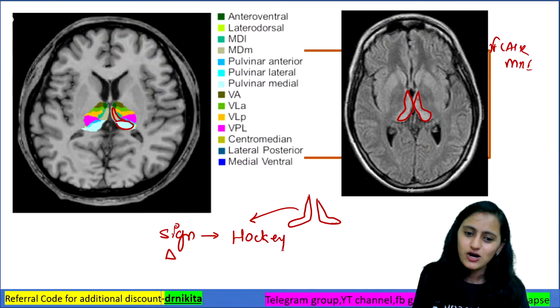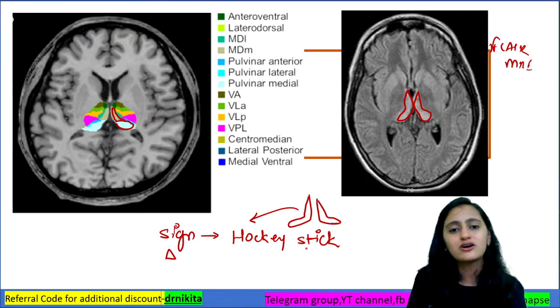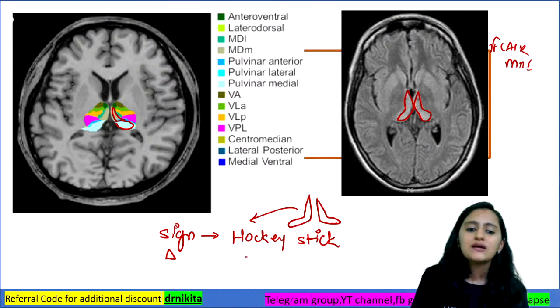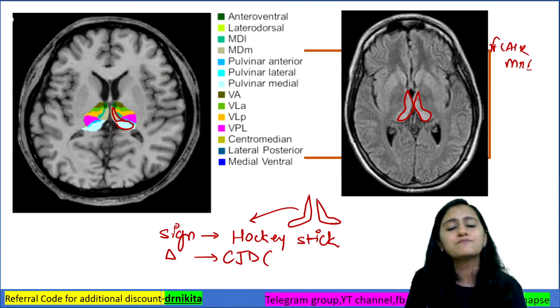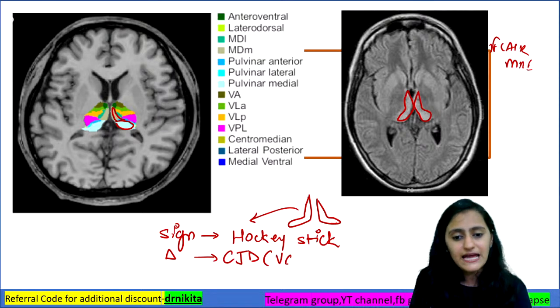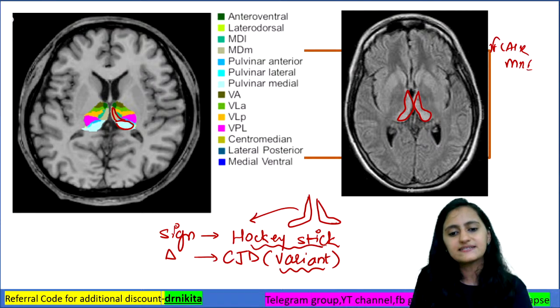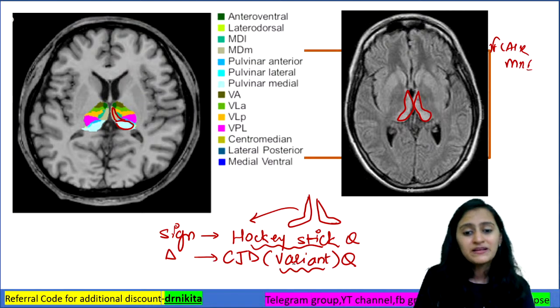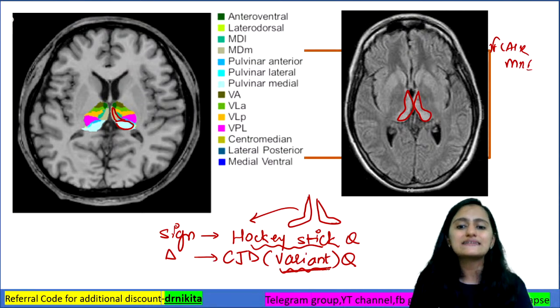So that is the hockey stick sign, right? Where do we see the hockey stick sign in ECG? Digitalis toxicity. On MRI in brain, what is the diagnosis? Creutzfeldt-Jakob disease. What type of Creutzfeldt-Jakob disease? What sporadic variant? It is present in variant CJD. Each of these is an important point and a potential question. So remember, it is seen in variant CJD.